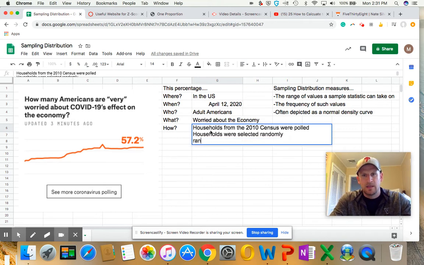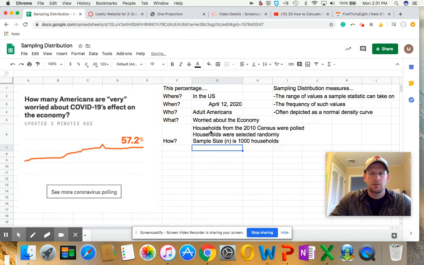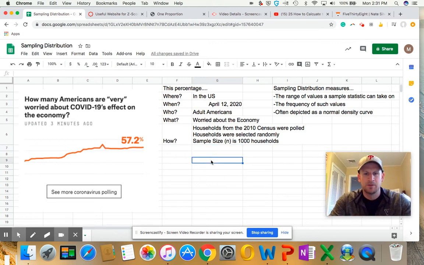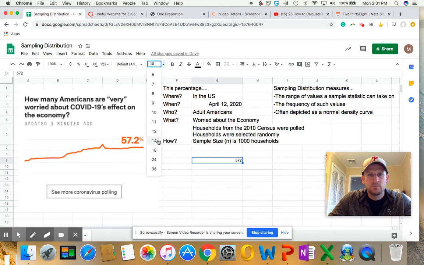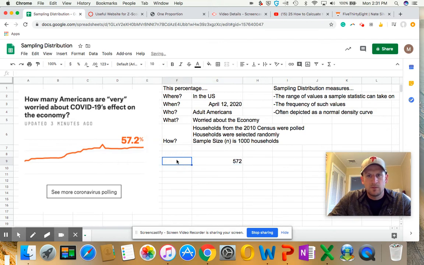And the last thing we're going to say is sample size N is say 1,000 households. All right. So ipso facto, 1,000 households, 572. We'll say our results. We're going to add something to this. Let's make this bigger.